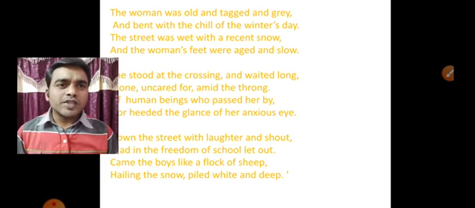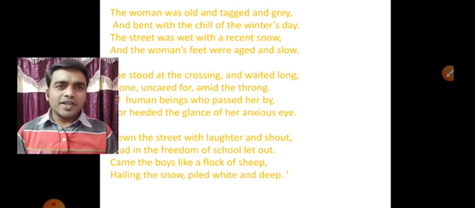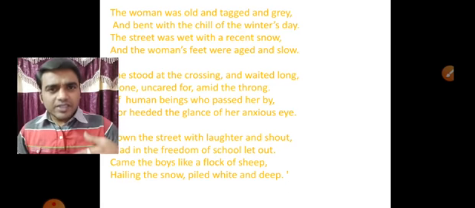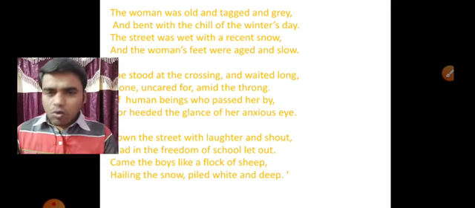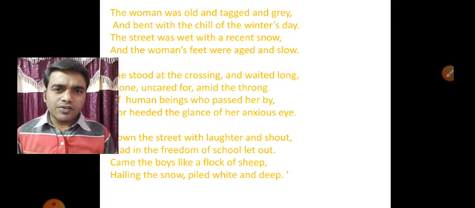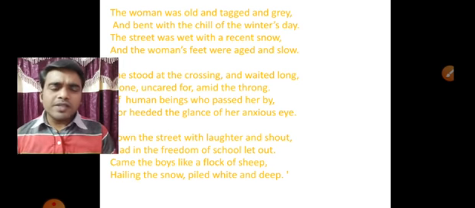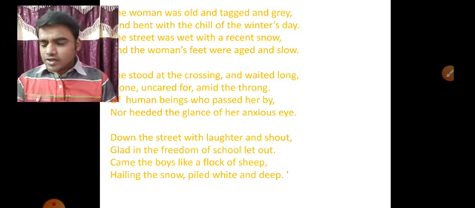And the woman's feet were aged and slow. That woman was an aged lady. That is why it was very difficult for her to cross. And she was afraid because it was slippery. If we have water on the surface of the road, children, it will become slippery. That's why she was very afraid to cross it. Okay, have you understood the first paragraph, children? Okay, then let's go to the second one.